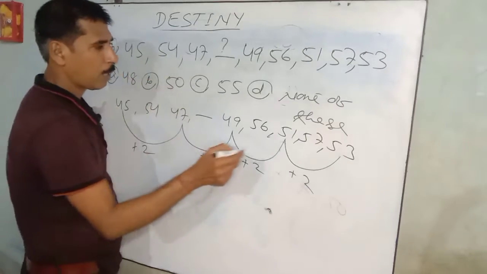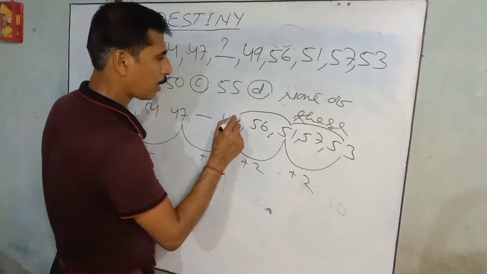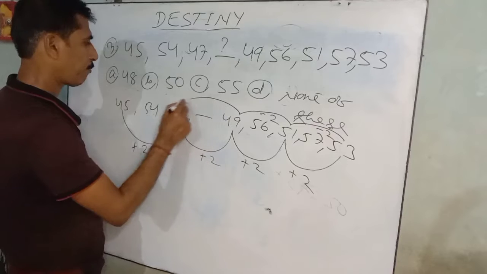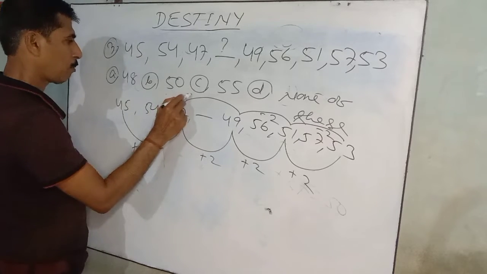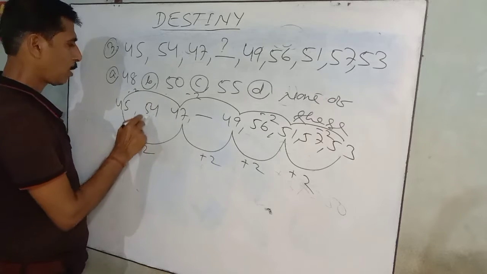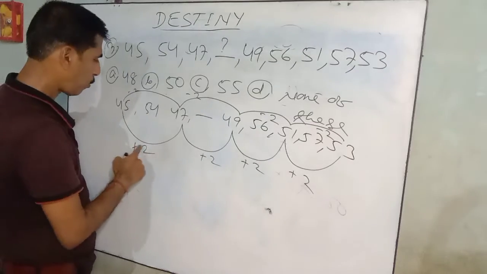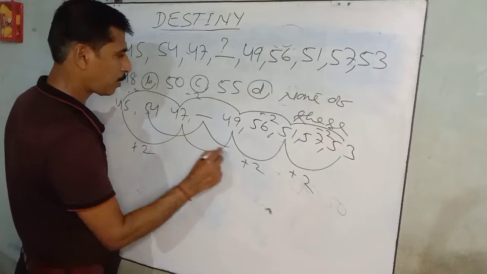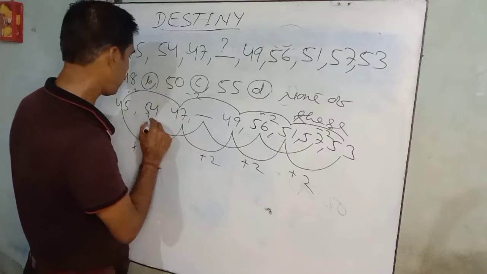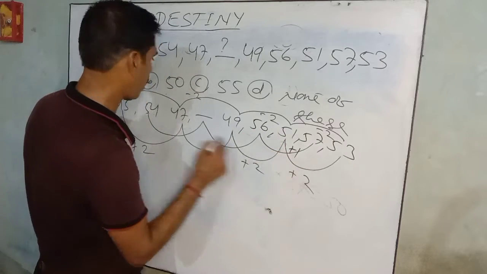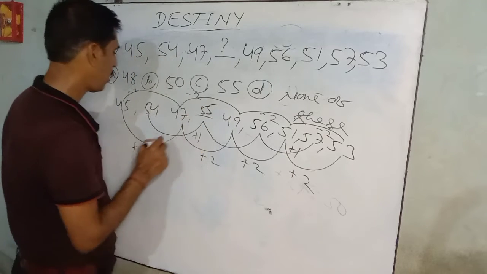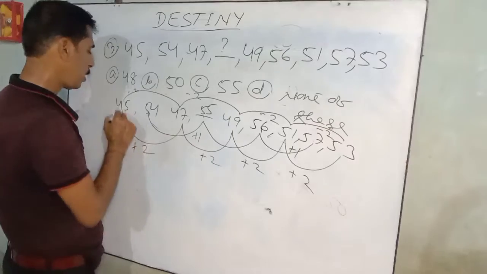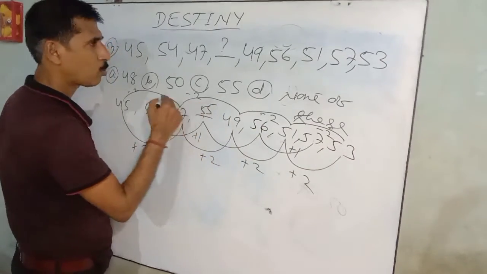Similarly, from the right, 53, 51, 49 means minus 2 each time. The other series is 54, 56, 57, plus 1 each, alternating with plus 2 and minus 2.